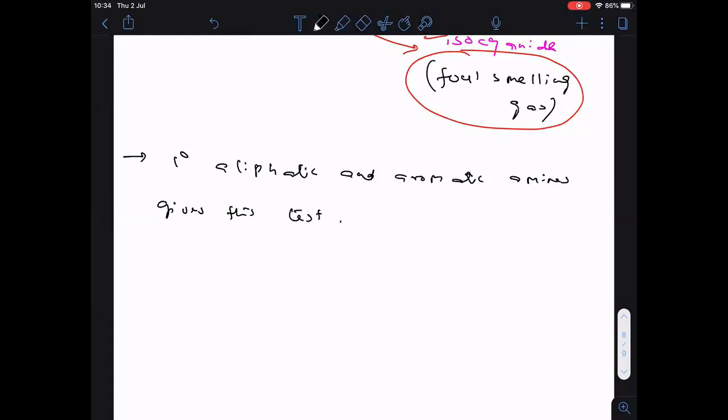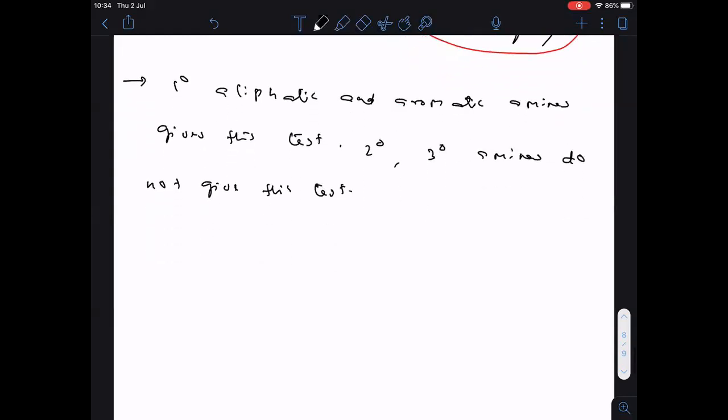Clear? That means it is very clear that secondary and tertiary amines do not give this test. Only primary amines will give this test, whether aliphatic or aromatic, whatever it may be.